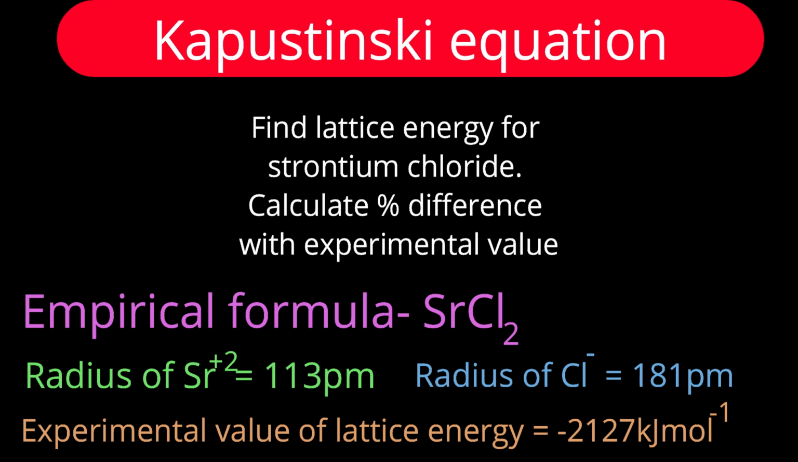Why are the radii needed? Because by summation you will get the value of D. But that should be in meters. Then how can you convert picometer to meter? Into 10 raised to minus 12. You will get the value for the lattice energy. That will be the calculated lattice energy, and you have to compare that value with the experimental lattice energy. The experimental value for the lattice energy of strontium chloride is 2127 kilojoule per mole. You have to find the percentage difference.